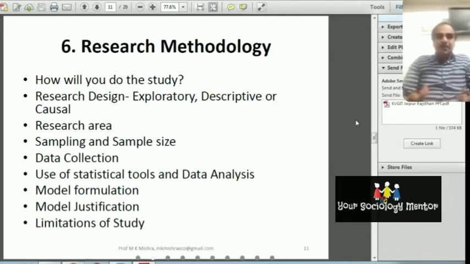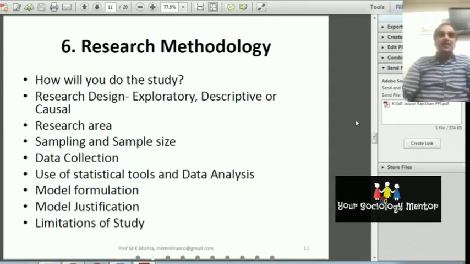You can use different criteria, different things, but you have to give the justification. While choosing the time period, you have to give the justification. Why are you choosing this time period? You are using panel data, cross-section data, time series data, but you have to give the justification: why your research will be based on time series data, why on descriptive analytics, why on causal analysis, why you are choosing this model, why you are using these statistical tools. All those things you have to discuss in your research methodology.